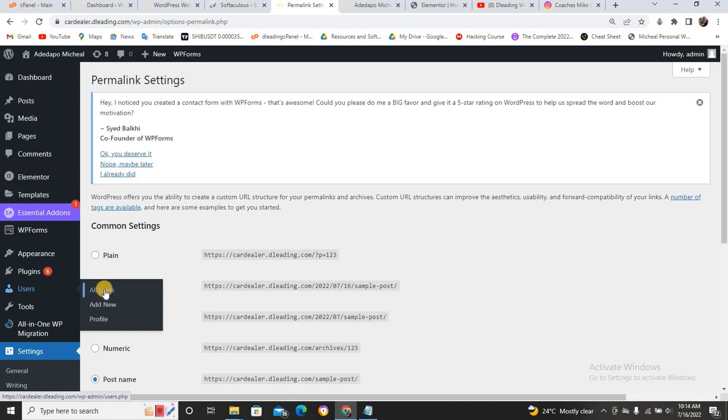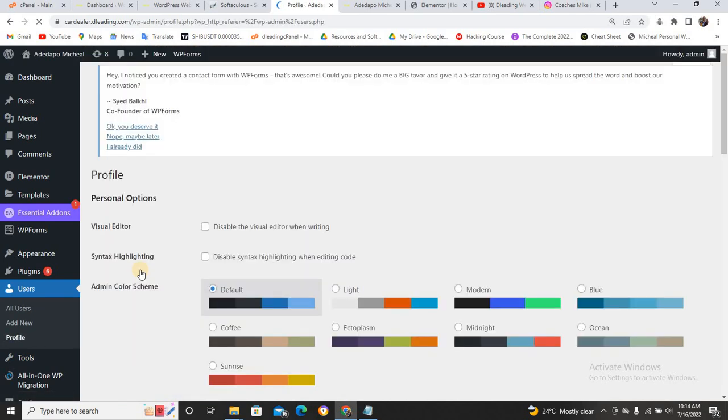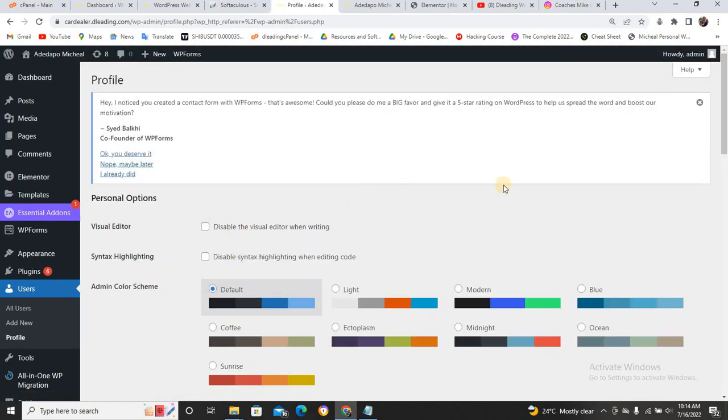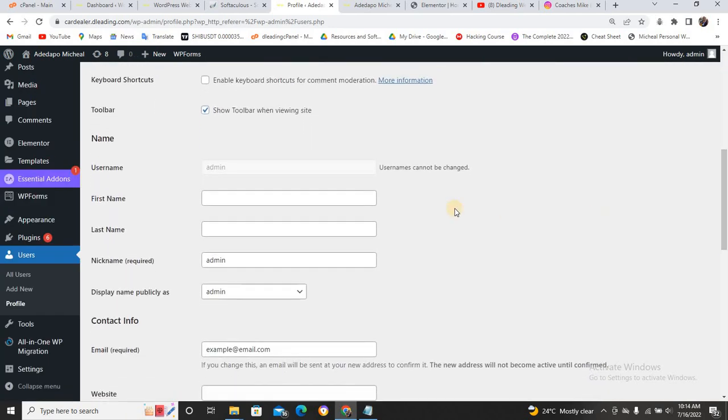Let's assume you want to change it. All you need to do is click on all users. We are still coming back to that Elementor. This is the only one user we have, but the password we are having is password. So let's click on edit. Now you can come here and change the password to what you like.